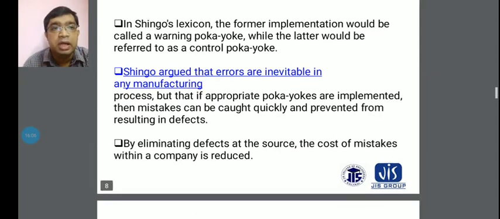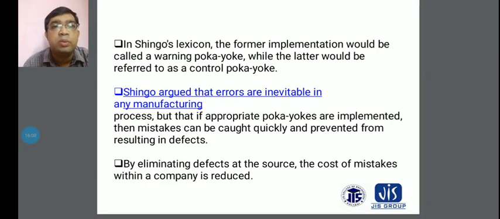If more defects occur, the cost of the product will be more. Defective products mean a loss for your company, while perfect products bring benefit.